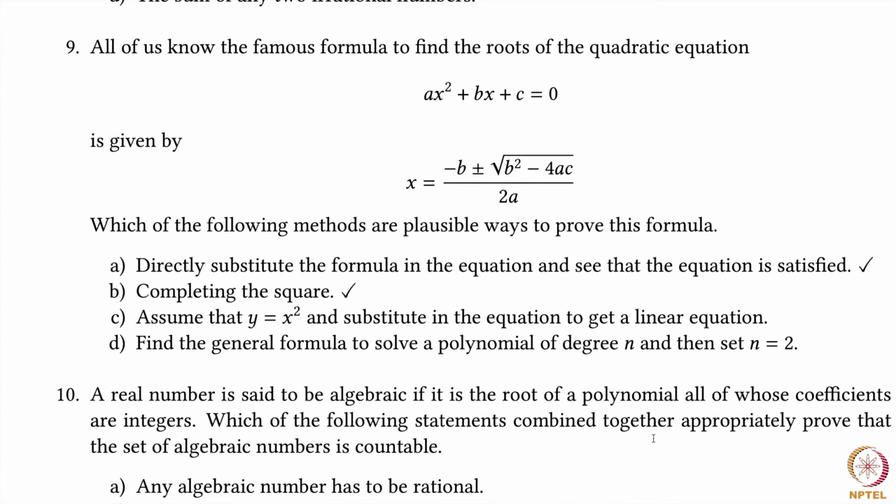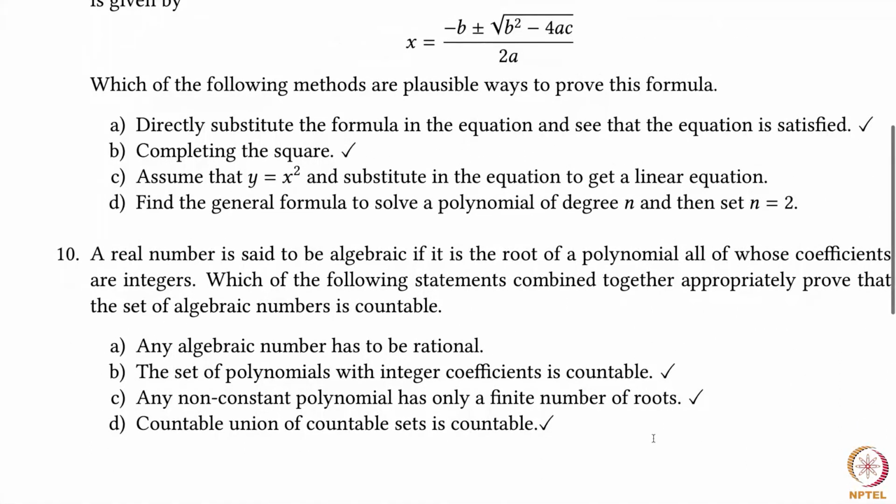Option D, find the general formula to solve a polynomial of degree n, then set n equal to 2. Well, at the outset, this seems like a good strategy, but this is a terrible one because there is no such formula for solving the polynomial of degree n. Furthermore, this is such a simple equation, ax squared plus bx plus c equal to 0, whereas the degree n one is going to look really complicated. Even if there were a general formula, this would be a very, very bad way of going about it.